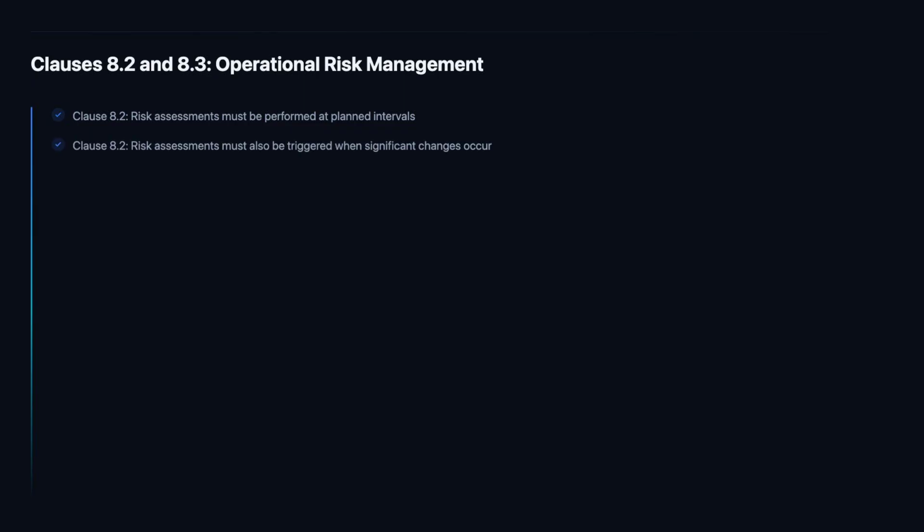The trigger-based risk assessment requirement in Clause 8.2 is operationally important because significant security events do not wait for the annual review cycle. When the organization undergoes a major change, acquiring a new business, migrating to a cloud platform, launching a new product, experiencing a significant security incident, or entering a new regulatory jurisdiction, the risk assessment must be revisited. The trigger may be a formal change management process, an incident review, or a regulatory notification. What matters is that the risk assessment remains current and reflects the organization's actual risk context at any given time.